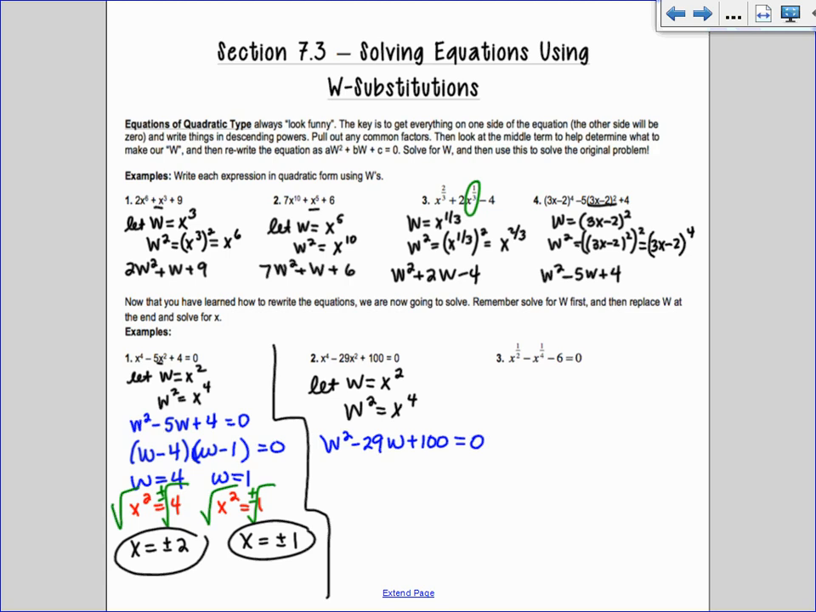Does anybody know how to factor it? Good. I don't know why, but it takes people a long time on this one. They're always like, wait, 10 and 10. They go through all of them and they forget the 25. All right, so I end up getting W equals 25 and W equals 4. So now that I have W, we go back and we replace. I put my x's back in. W was equal to x squared, so I have x squared equals 25 and x squared equals 4.